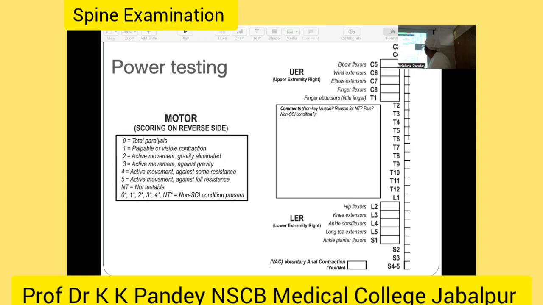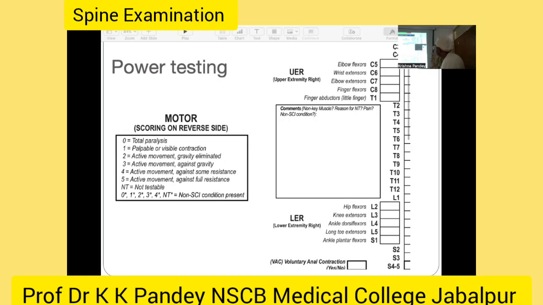And if there is a knee extensor, then L3 5 by 5, this is the quadriceps muscle we are testing. The L3 normal. For ankle dorsiflexion, L4; long toe extensor, L5, yeah, EHL. This is EHL, L5, or ankle plantar flexion, S1. So we are testing these certain muscles, and for the sacral we test the voluntary anal contraction for the S4, S5 segment.